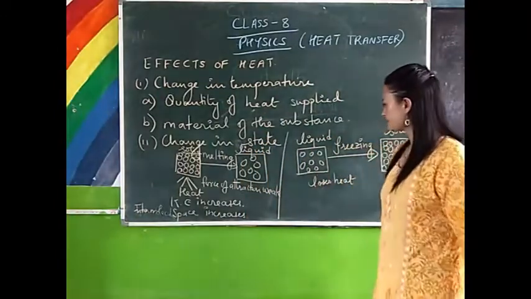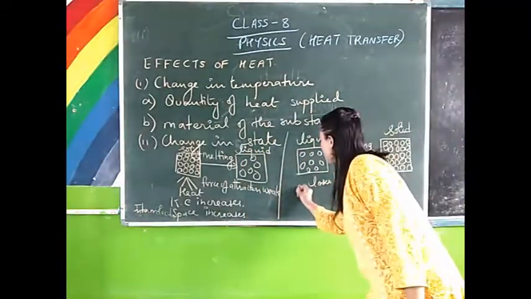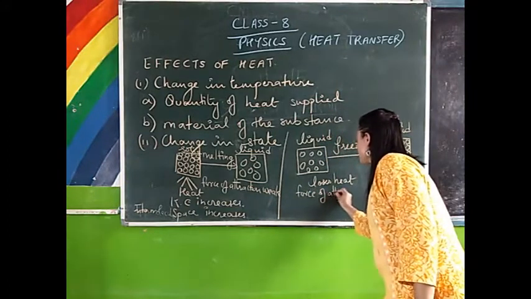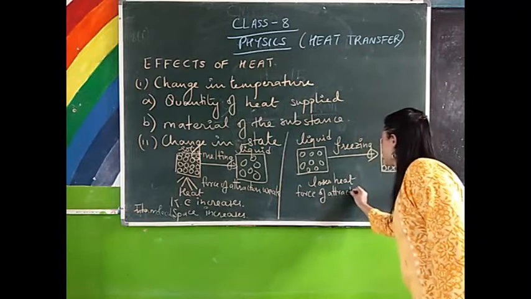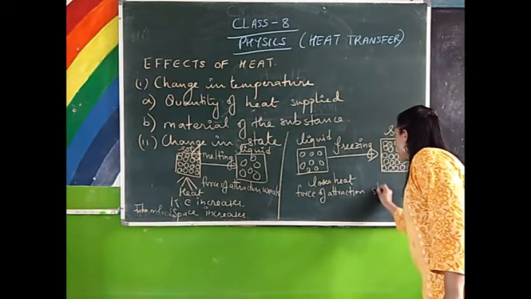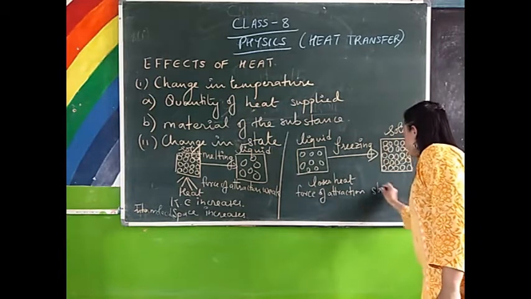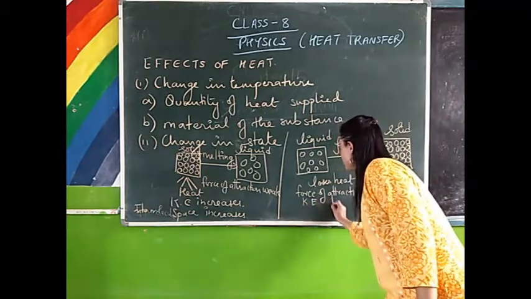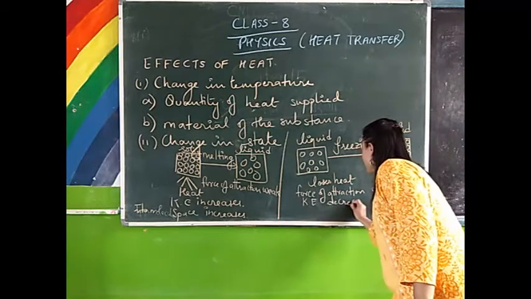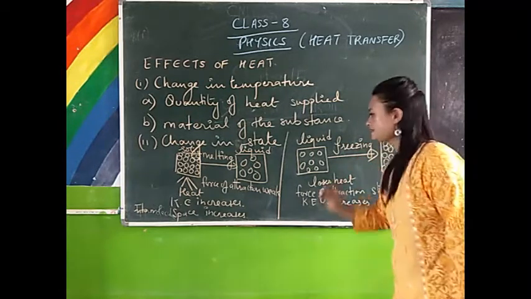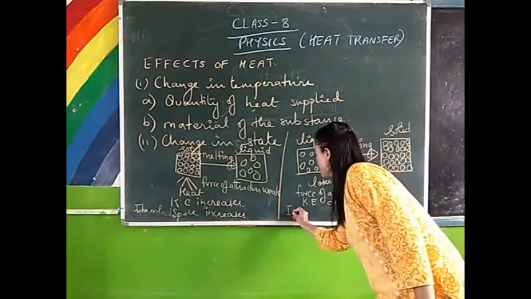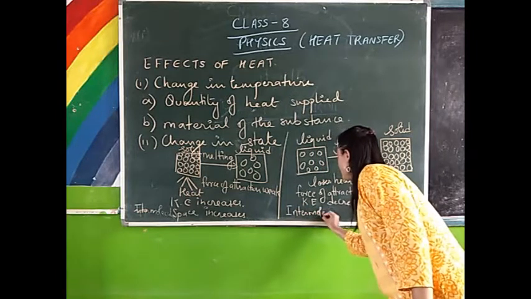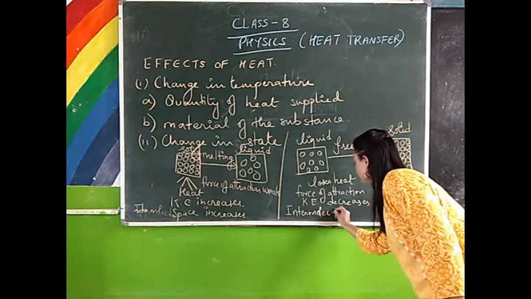Now what happens during freezing? Force of attraction becomes strong. Kinetic energy of the particle decreases and intermolecular space also decreases.